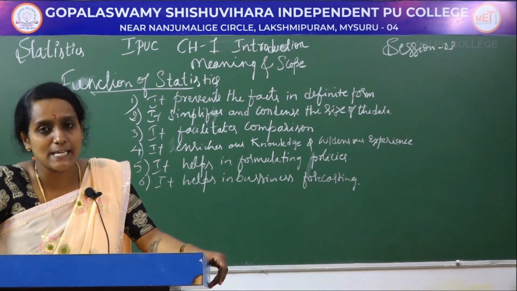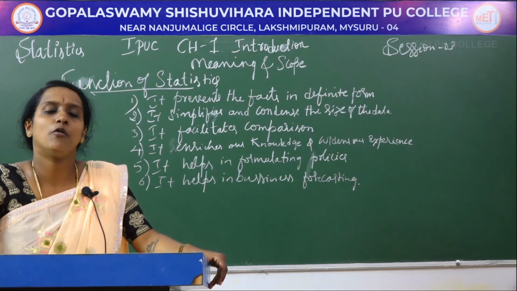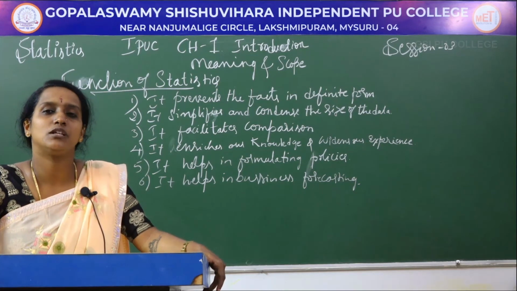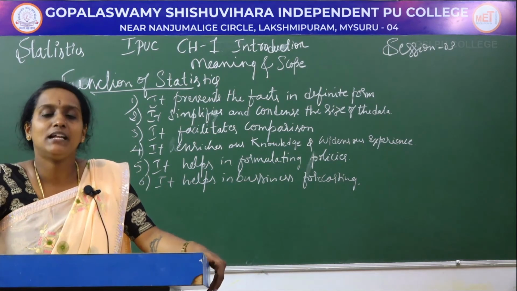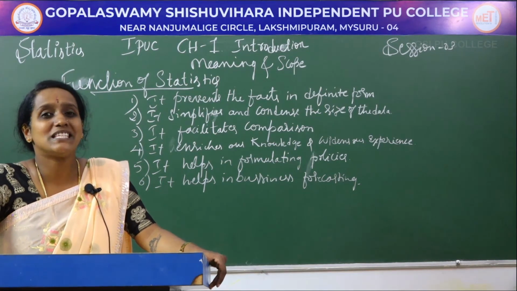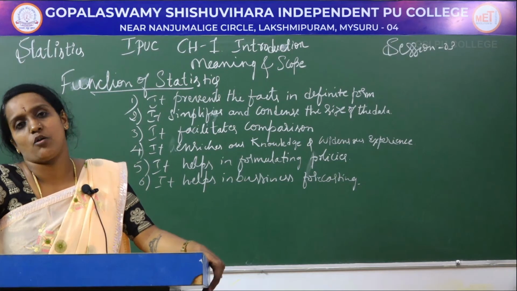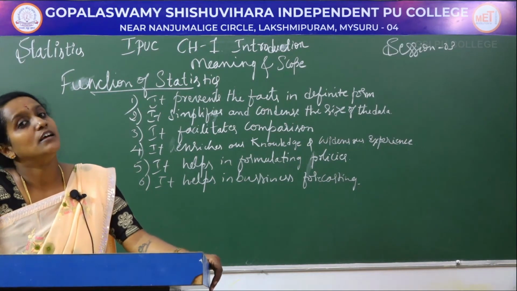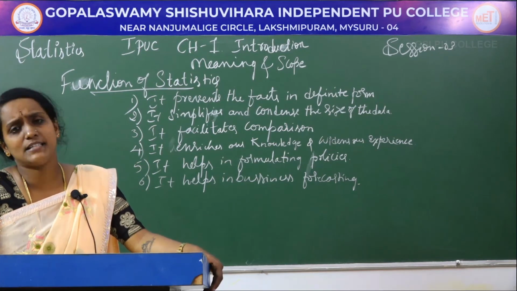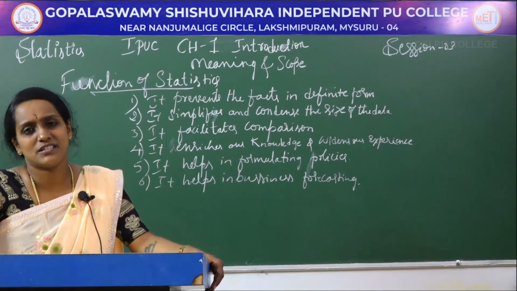We have to see which type of business we have to start, what is the use of that, and how to develop that. For that we have to see the previous statistical records. Using that only we can go for the further methodologies, deciding which type of business we have to start.